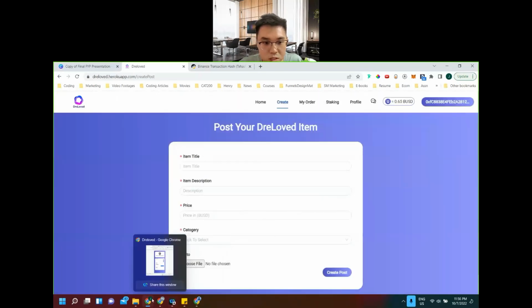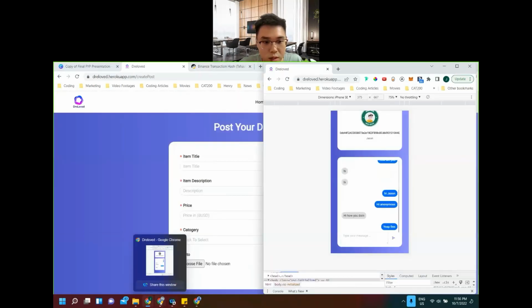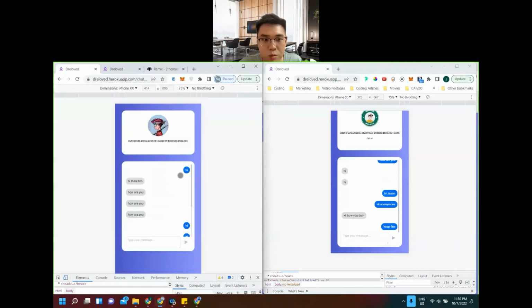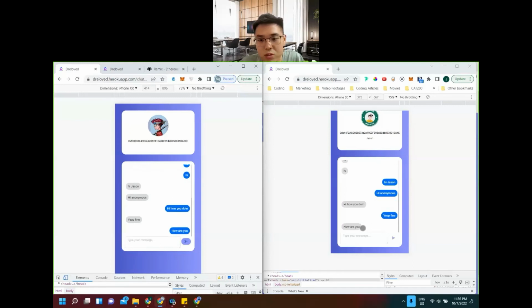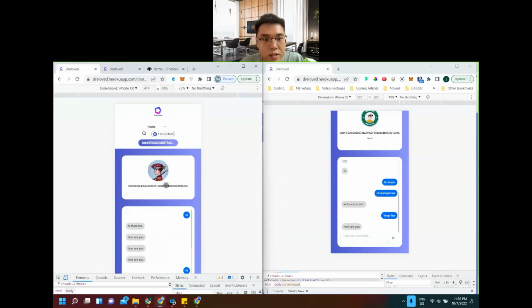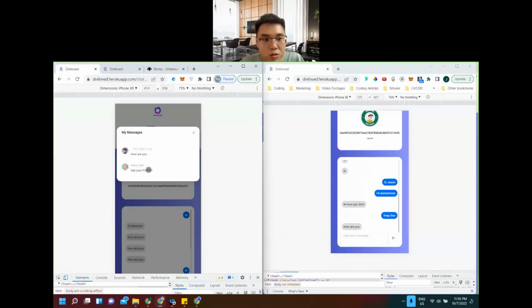For this, I'm showing the mobile version of it, as mobile is responsive too, so it's real time. They're able to chat in real time once the API is refreshed here. Yep. So how are you? How are you? It's chatting. And I can switch to other chats as well.